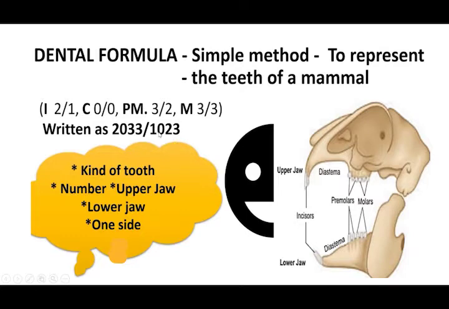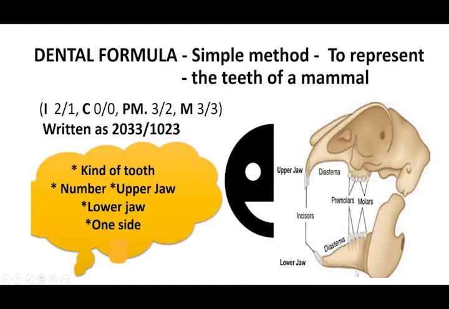Only a half set of teeth I am telling you. So just roughly count and tell me: 6, 8. 8 bar 6. If you count the number of teeth, 8 bar 6 means how many are there? 14. Totally 14 teeth. If you double 14, 28 teeth will be there.